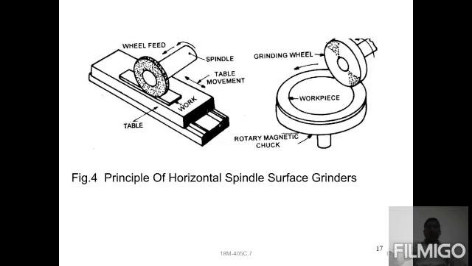The direction of the spindle is important; the direction of the grinding wheel is secondary. Only the spindle direction matters, how we place it in the horizontal direction. Both figures are almost the same. One is the transverse motion of the table, and the second is the rotary magnetic chuck, which means a rotating table. So the grinding wheel is provided in the horizontal direction only. That is the main thing.